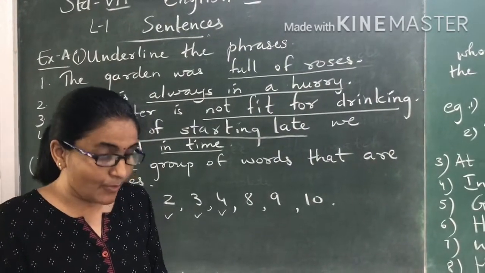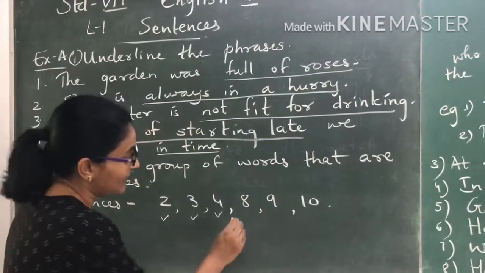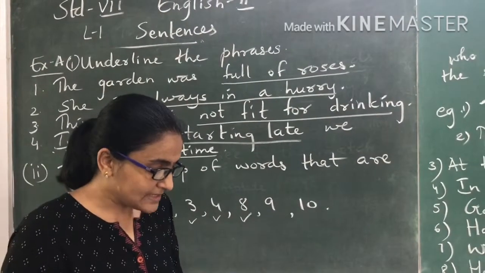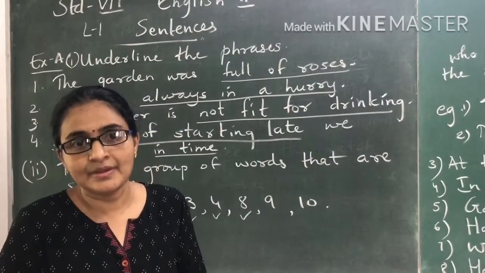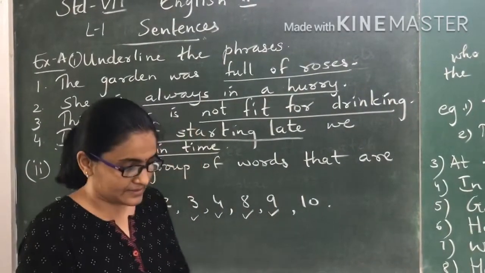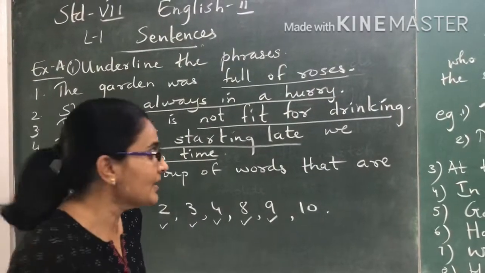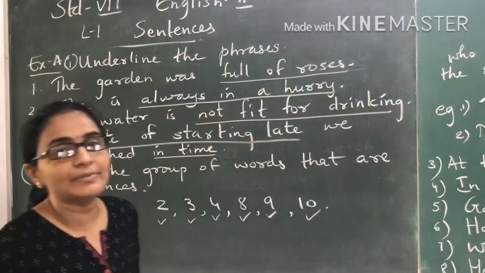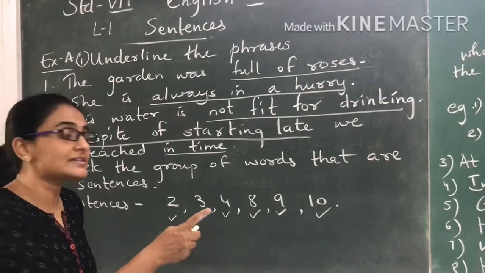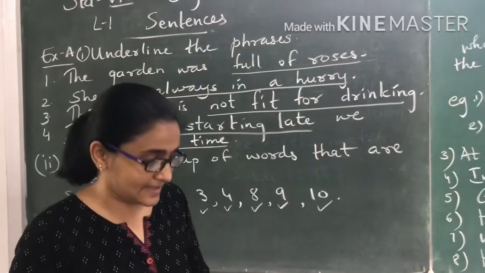"I enjoyed every moment of the game." It makes complete sense. So it is a sentence. "Please ask her to come inside." Makes complete sense. So it is a sentence. "He has gone to school." It is a group of words and it makes complete sense. So it is a sentence. So all these are the numbers where there are sentences. The others, they are not sentences.